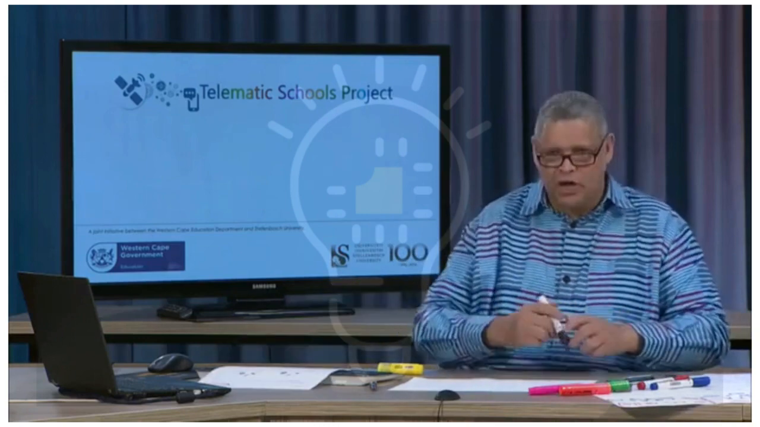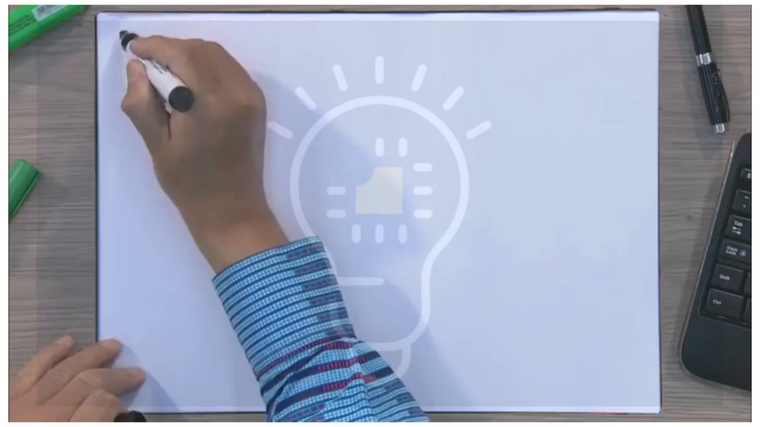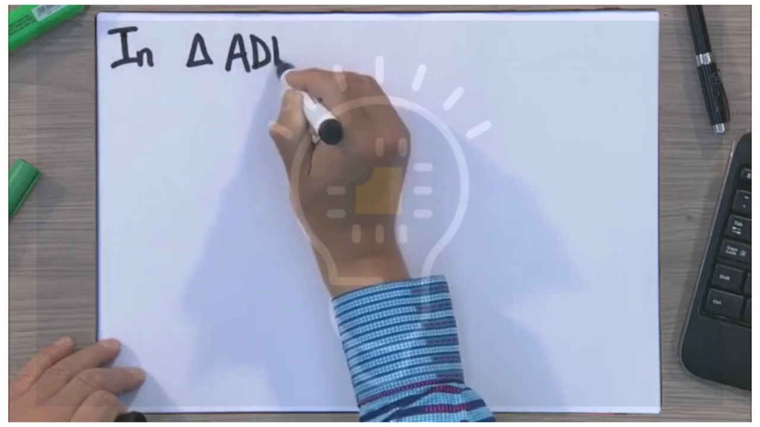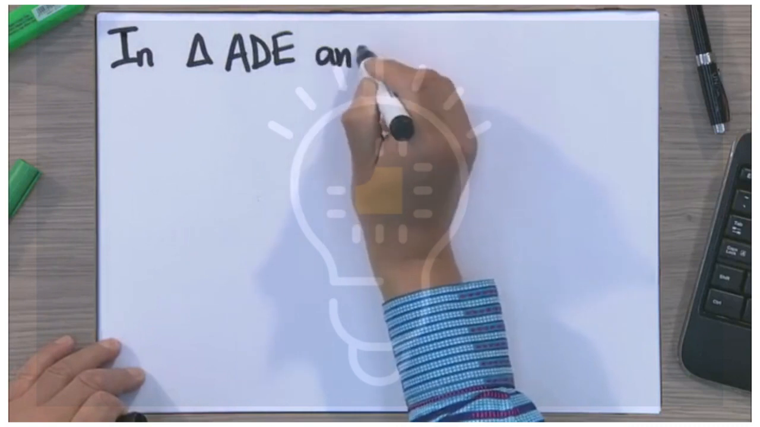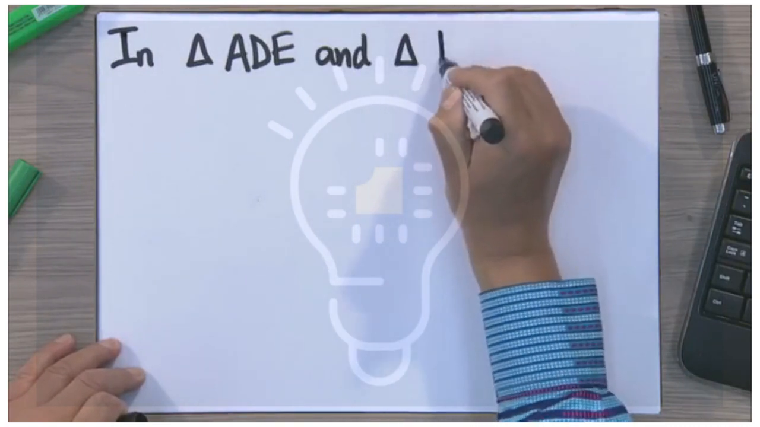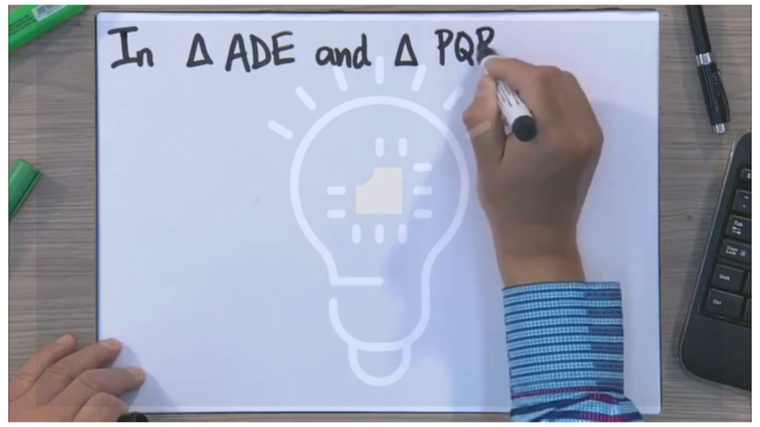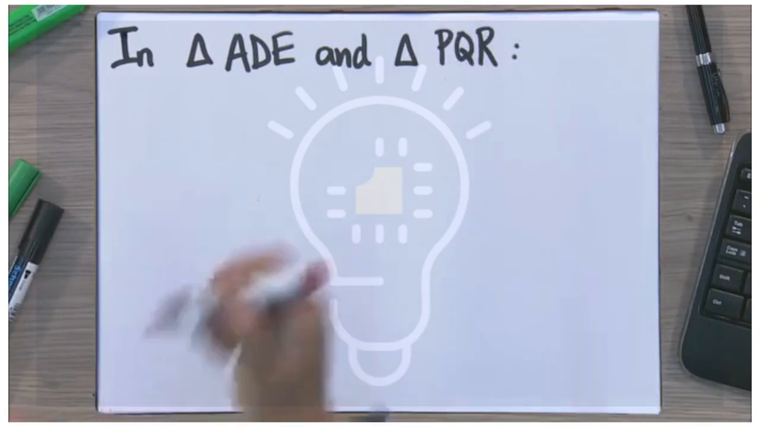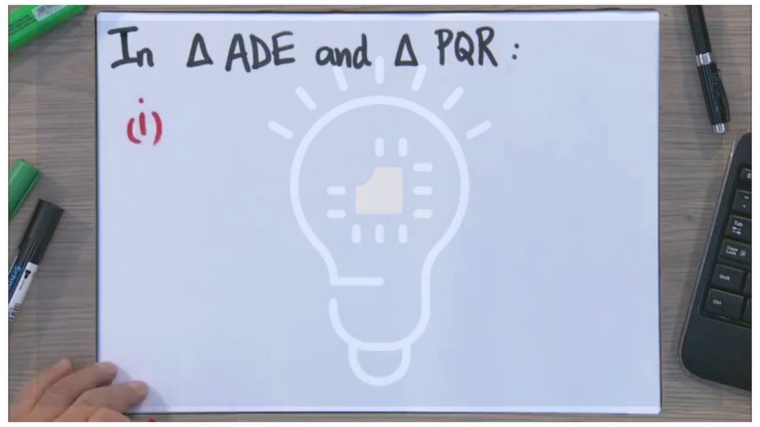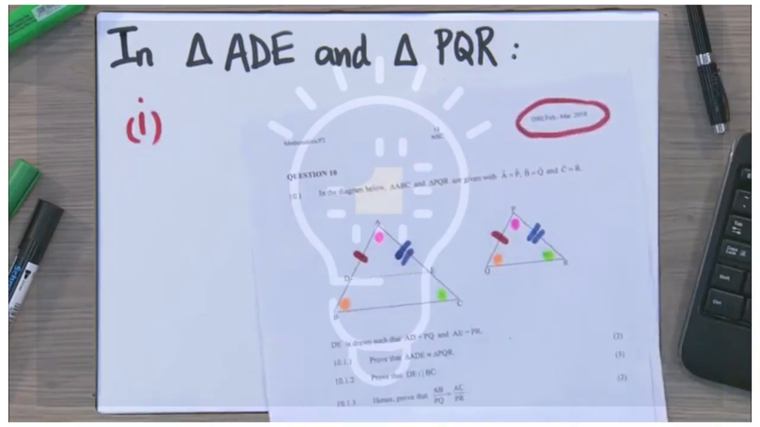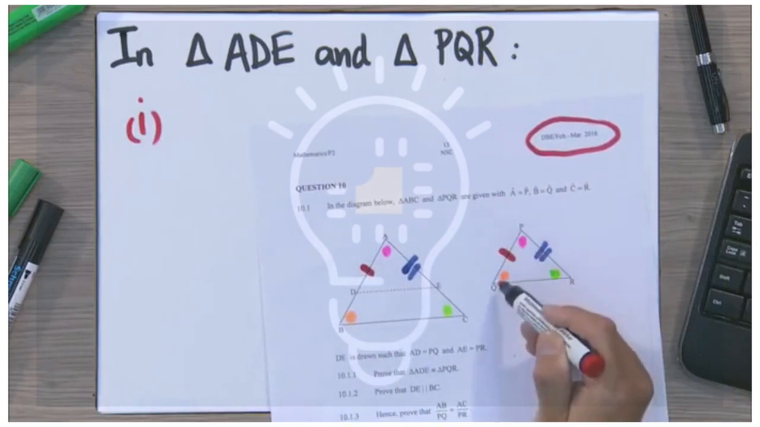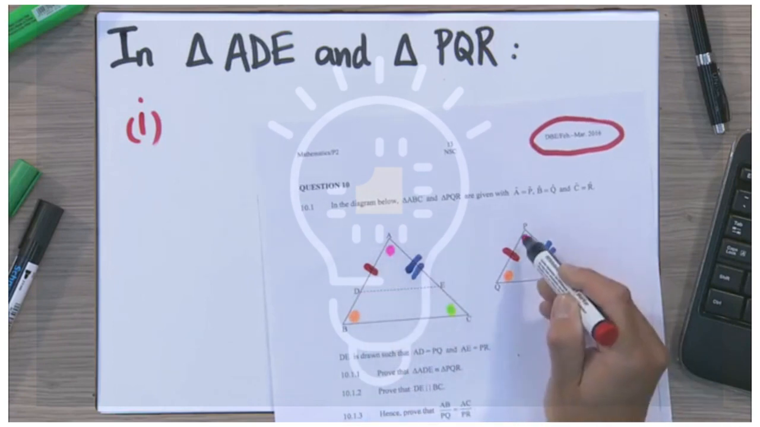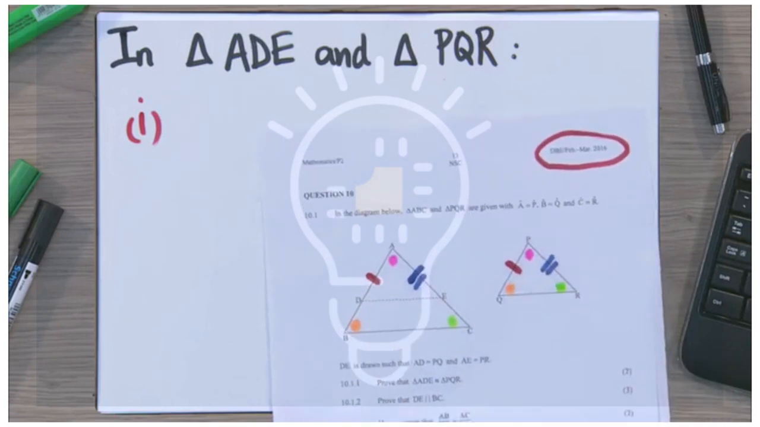Firstly, we start by saying, in triangle ADE and triangle PQR, because those are the triangles they said we should focus on. Point number 1, if you look at triangle ADE and PQR, they give us a side. AD is equal to PQ. You agree with that? Right, so let's write that down.